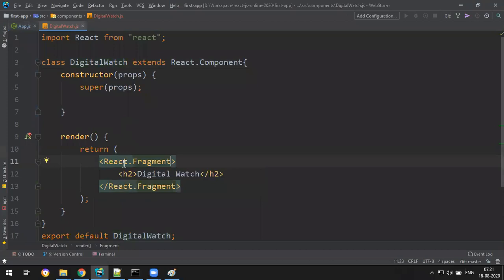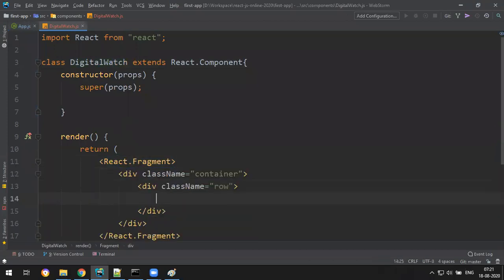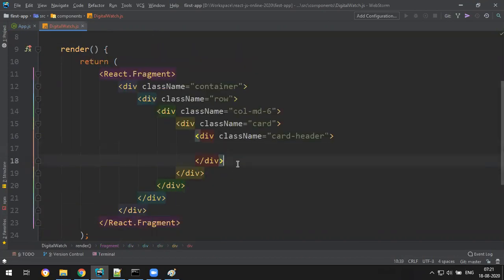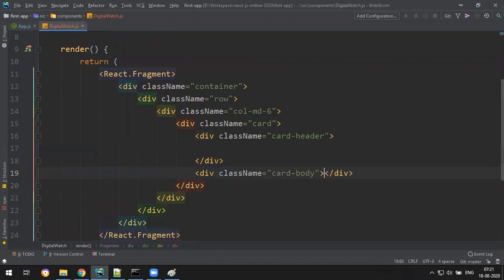Okay, let me write a nice card here. One container, one row, single column col-6, one card header, and one card body.